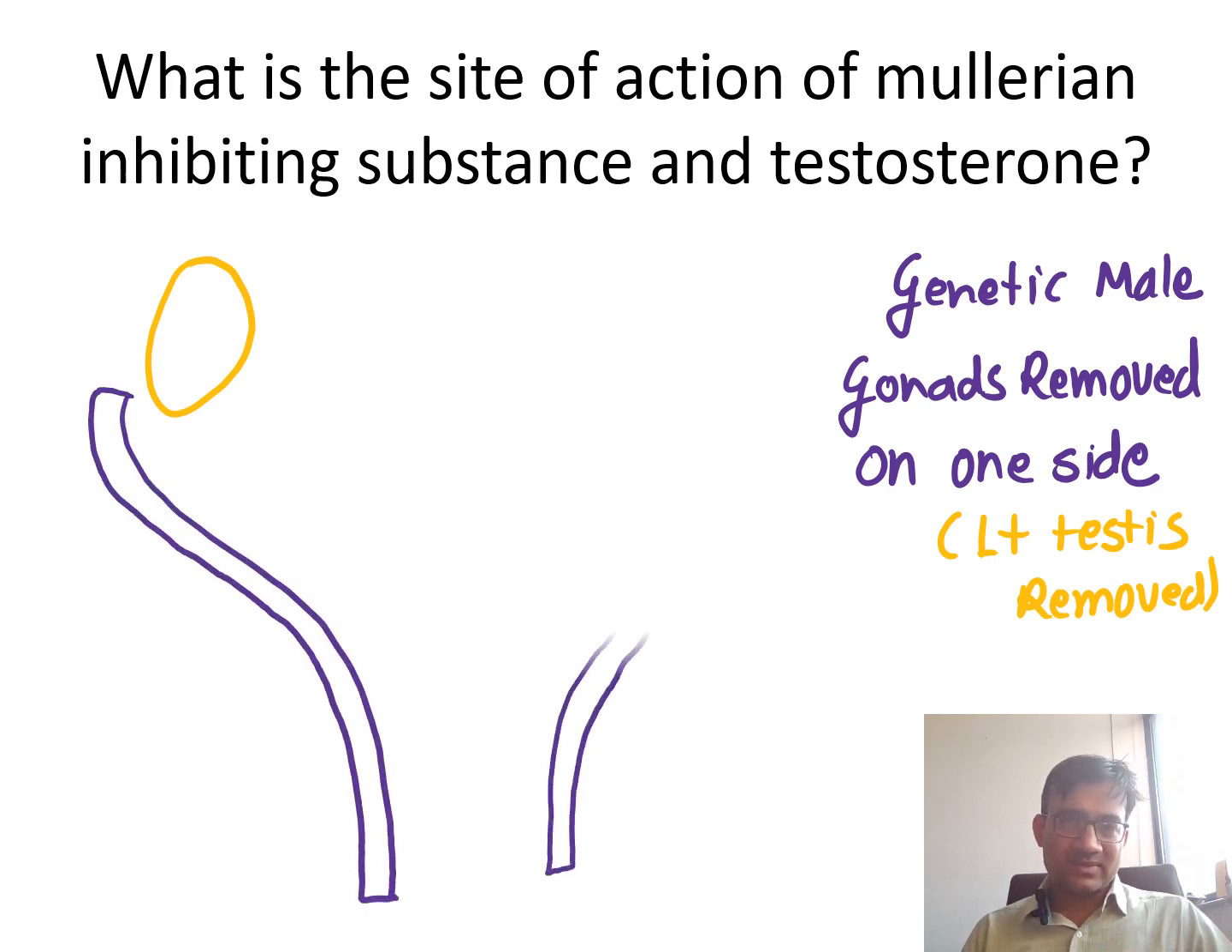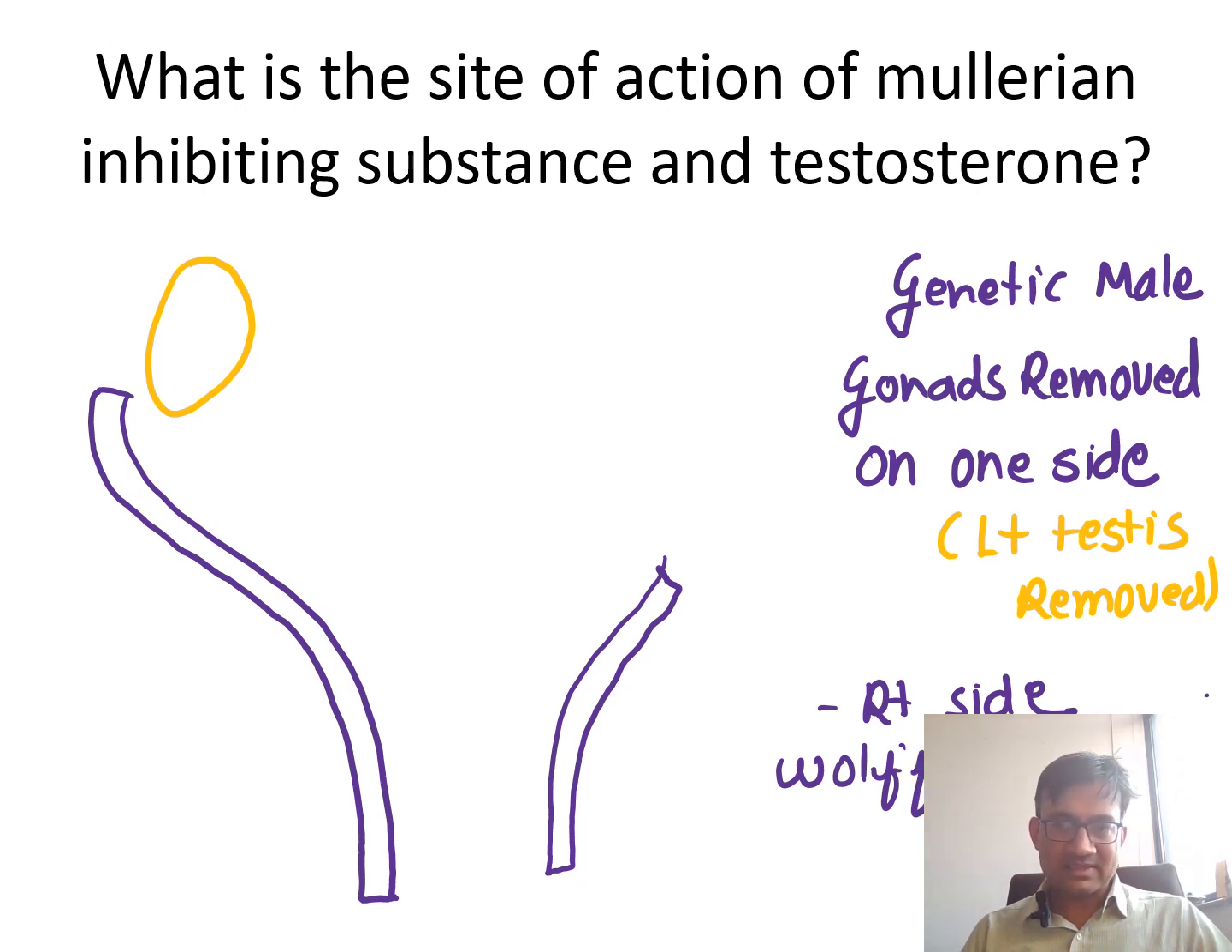Here I have taken the left side and the right side. So what is the thing which is occurring? The left side testis is removed, so the right side testes are there. Whenever right side testes are there, ultimately the Wolffian duct is going to develop on the right side.